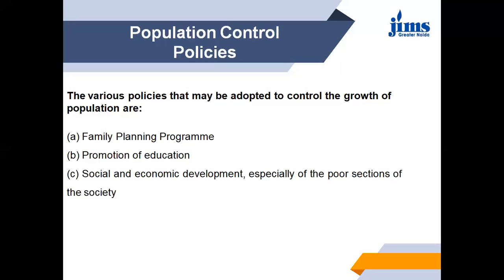Secondly, they come to prefer quality of children rather than quantity. And third, and not the least, their desire to further improve their standard of living increases, and this induces them to practice family planning measures. So these are some of the measures a country can adopt to control the growth of population.